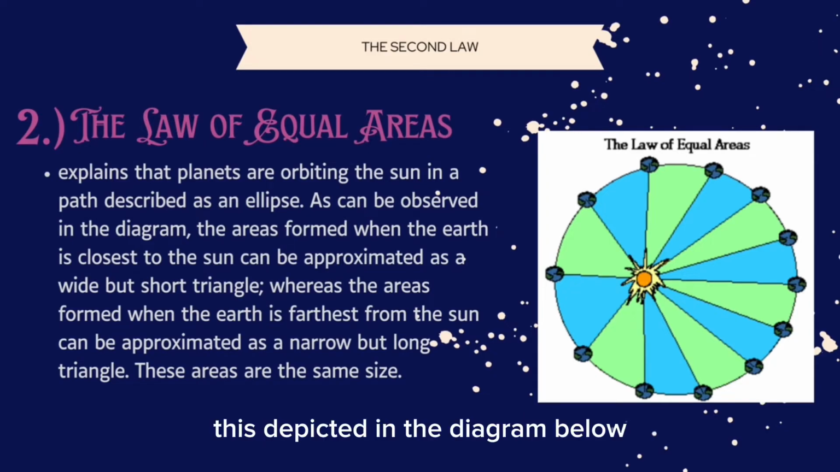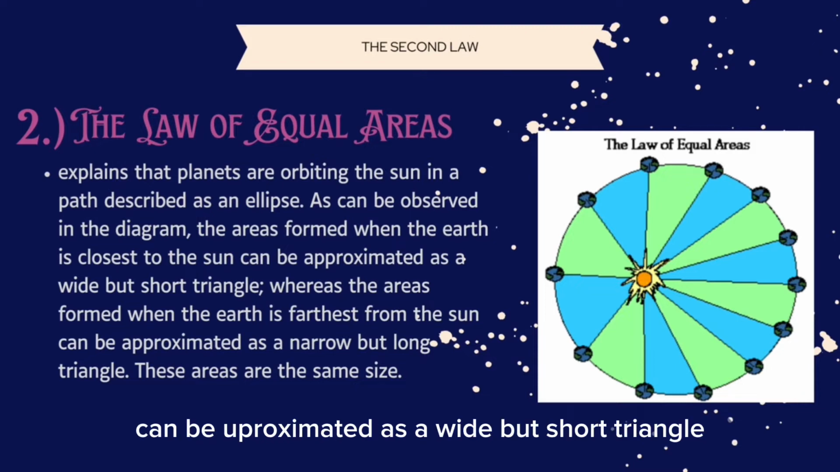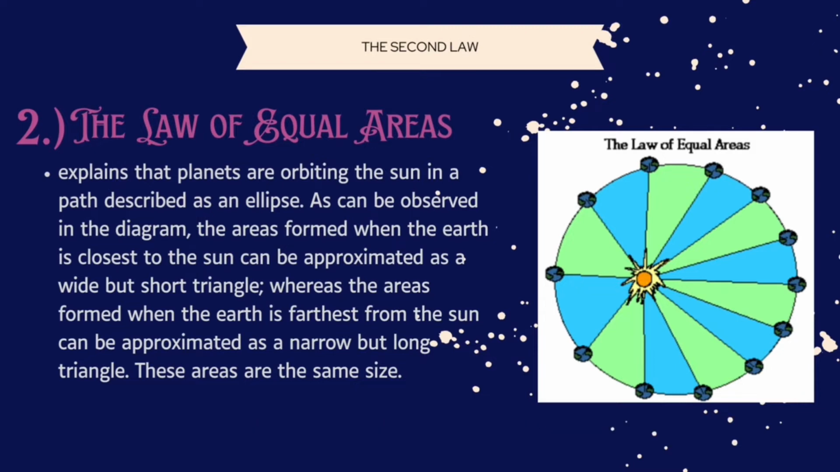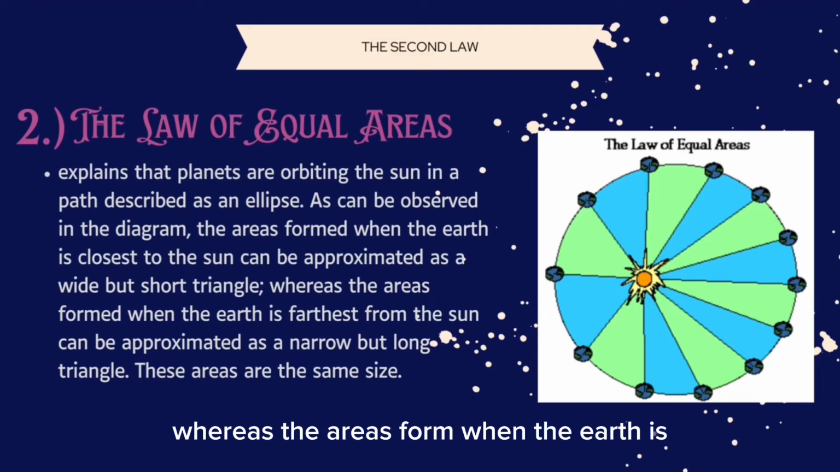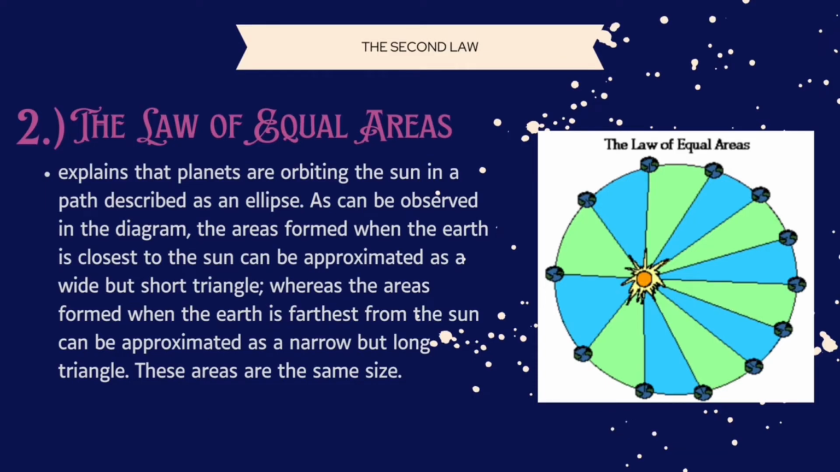This is depicted in the diagram below. As can be observed in the diagram, the areas formed when the Earth is closest to the Sun can be approximated as a wide but short triangle, whereas the areas formed when the Earth is farthest from the Sun can be approximated as a narrow but long triangle. These areas are the same size.